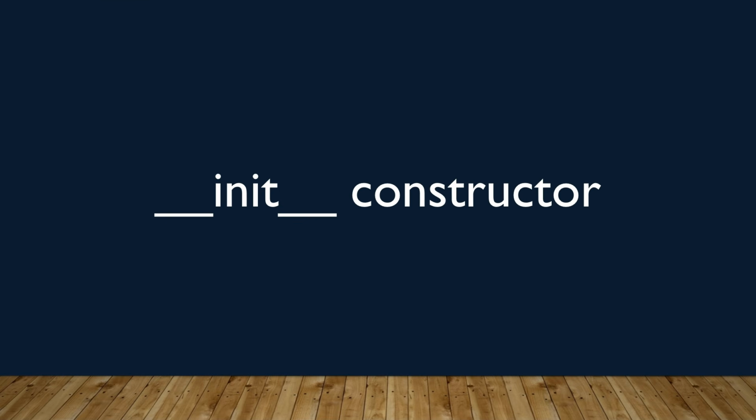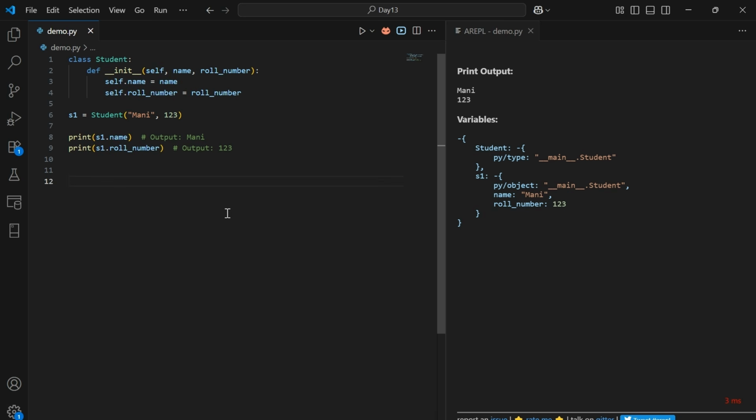Next, let's discuss the init constructor. When you create a student, you want to immediately assign their name and roll number. Python has a special function called init that automatically runs when you create a new object. Def init is a constructor that runs when an object is created. Self.name and self.roll_number are useful for assigning the values to the object variables. This line is helpful for passing the values to the init constructor. Next, s1.name and s1.roll_number are useful for accessing the object's name and roll number. After executing this piece of logic, the output would be Money and 123.